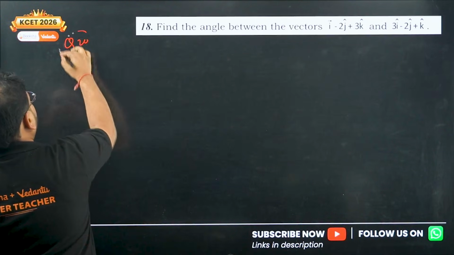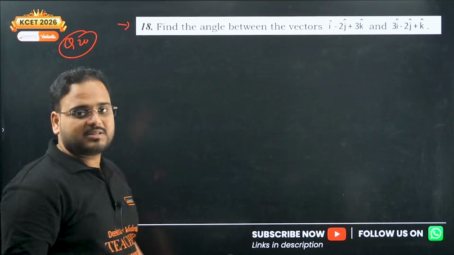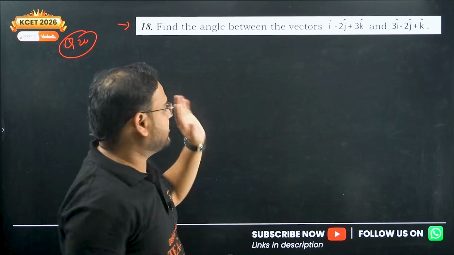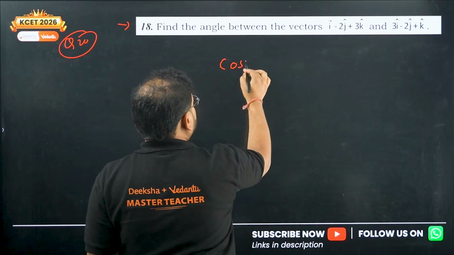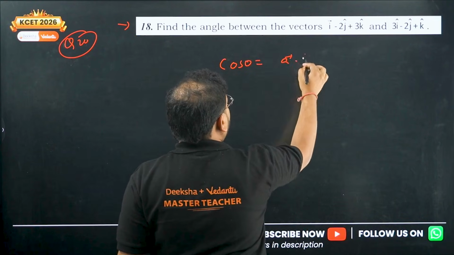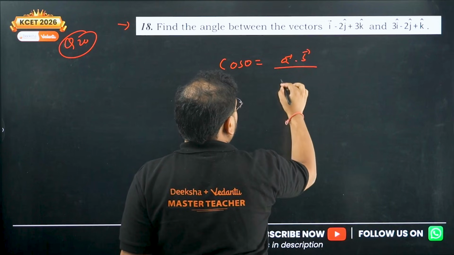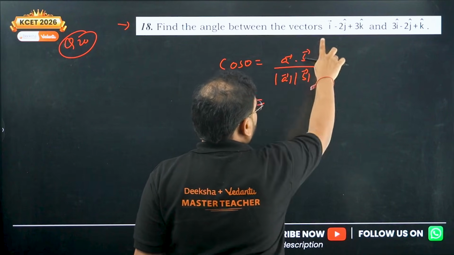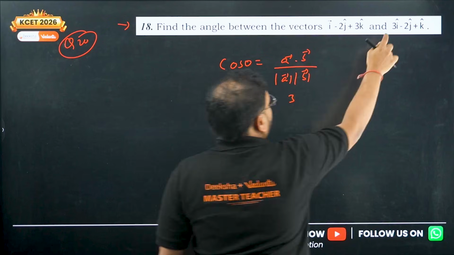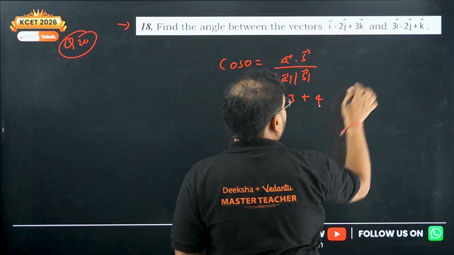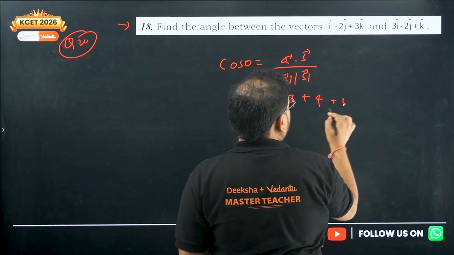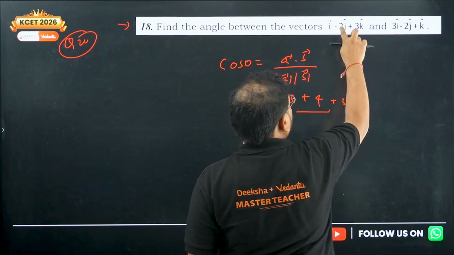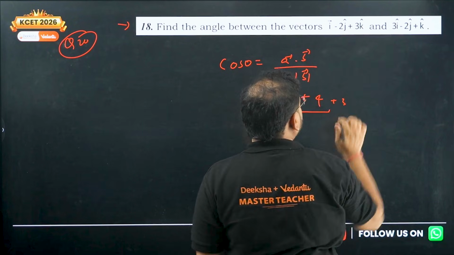This is question 20. It is question 18 from the question bank actually, but here it is question number 20. Angle between these two vectors. Same approach. Cos theta is given by a dot b divided by mod of a into mod of b. Do the dot product. 3 into 1 is 3. Minus 2 into minus 2 is plus 4. 1 into 3 is 3. Check here: 1 into 3, 3. Minus 2 into minus 2, plus 4. 3 into 1 is 3.